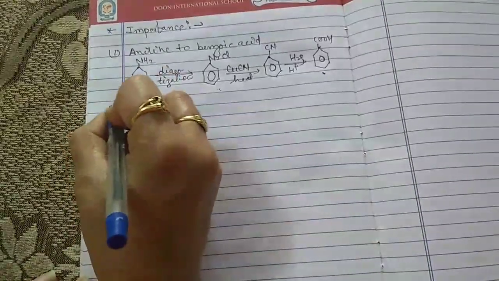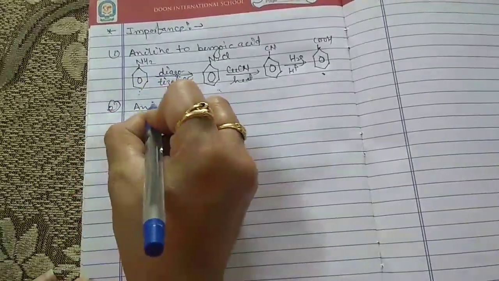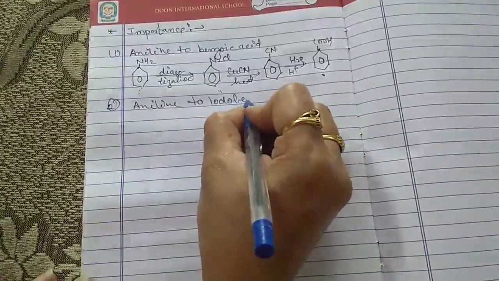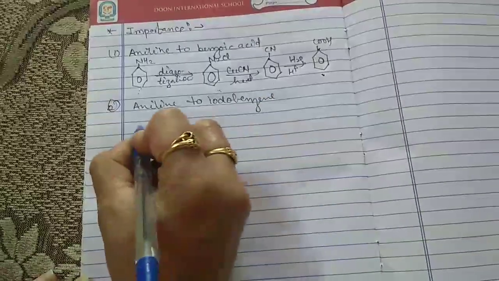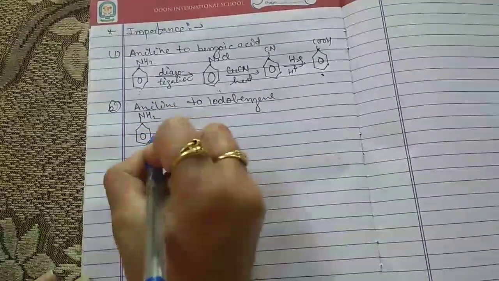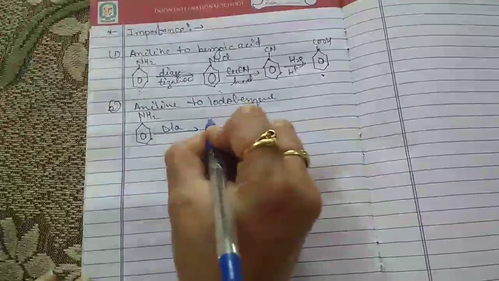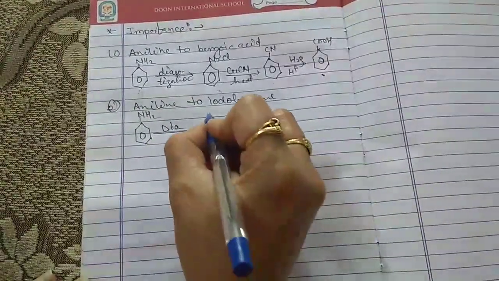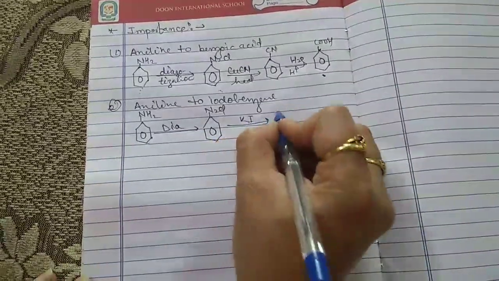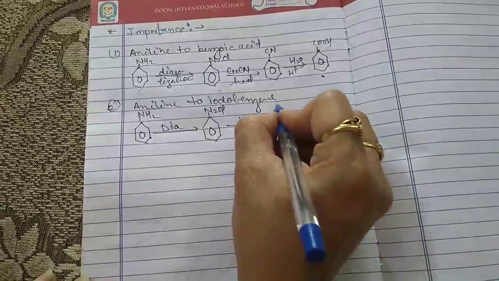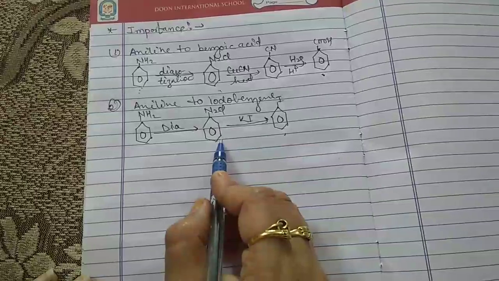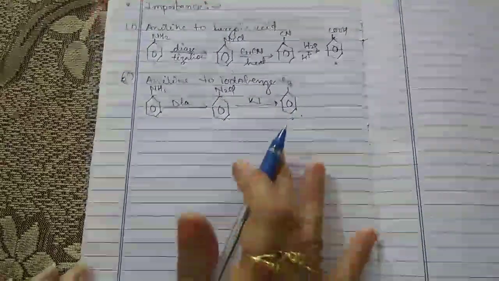And second is aniline to iodobenzene. So first of all aniline, that is NH2, again the diazotization process takes place. We get N2Cl, benzene diazonium chloride. It is treated with potassium iodide. We get iodobenzene. Aniline, benzene diazonium chloride. This one is the iodobenzene.